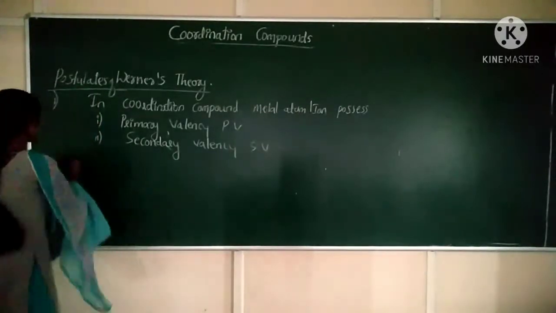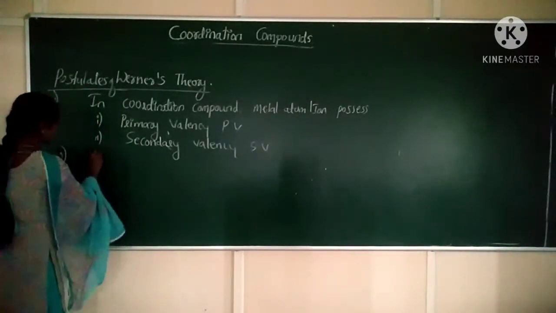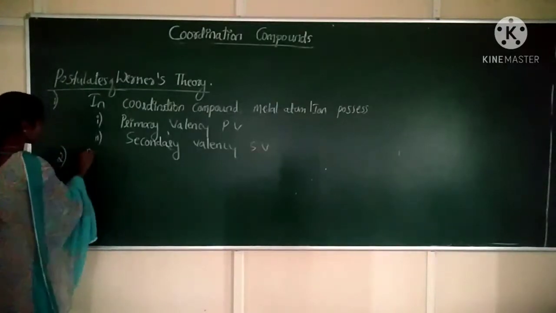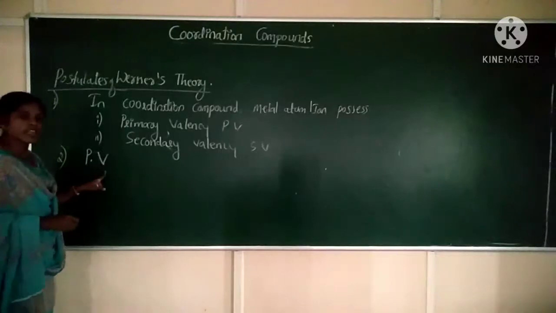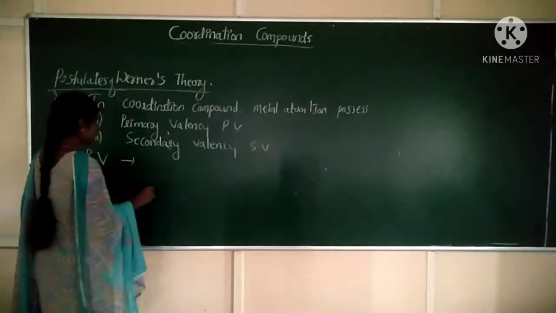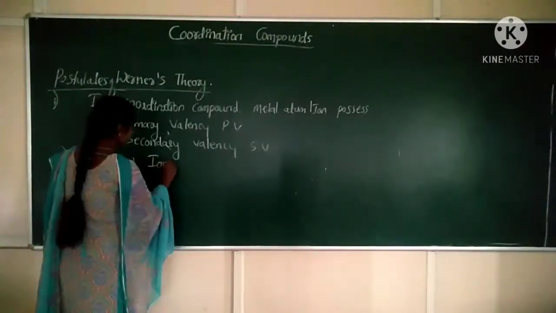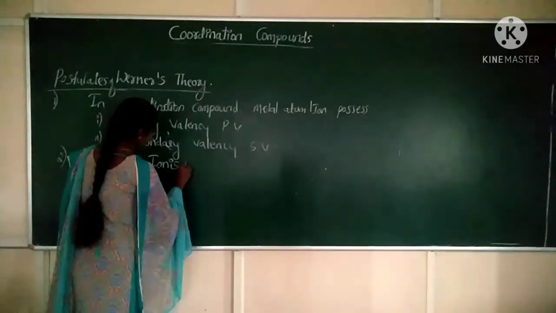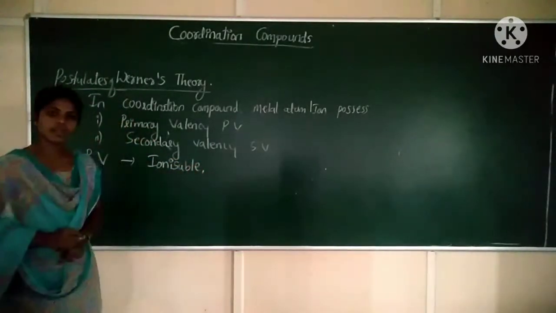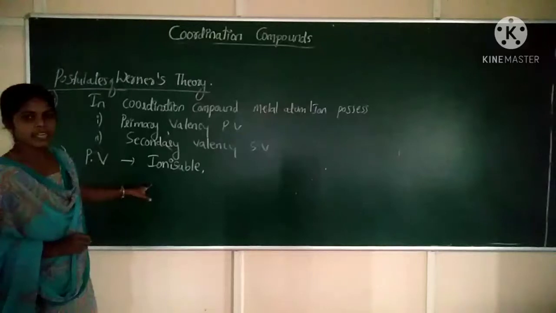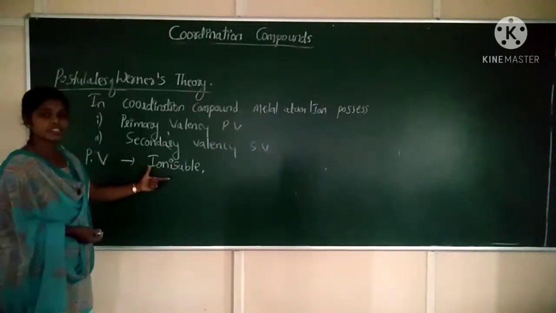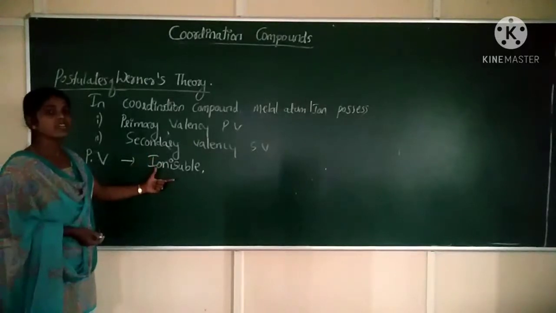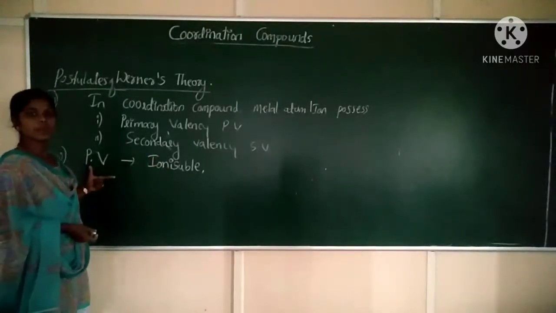The second postulate is about primary valency, PV. Primary valency is ionizable. The species which are ionizing in the coordination compound are responsible for the primary valency.